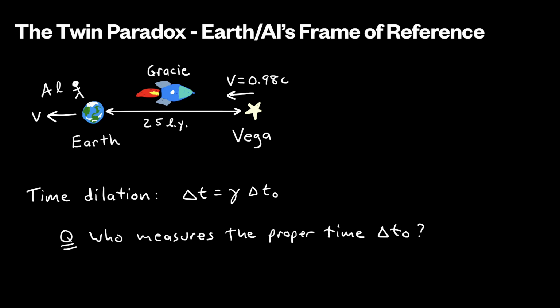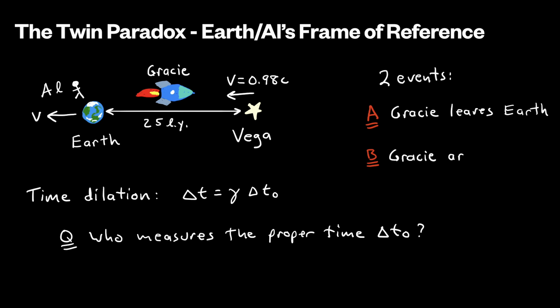Al is at rest with respect to both Earth and Vega, but Gracie is the one who actually travels to Vega. So to answer this question, it helps if we define two events. Event A will be the moment in time and space that Gracie leaves the Earth. Event B will be the point in time and space when Gracie arrives at Vega.